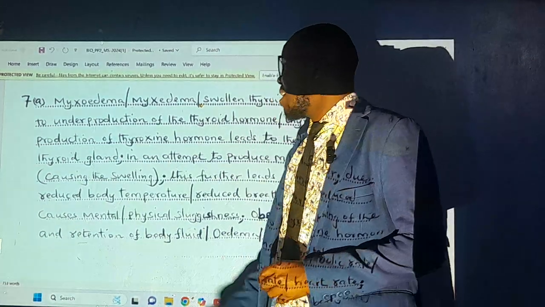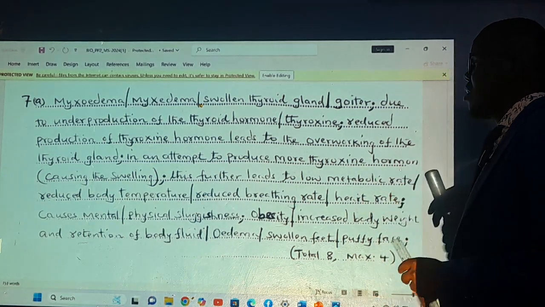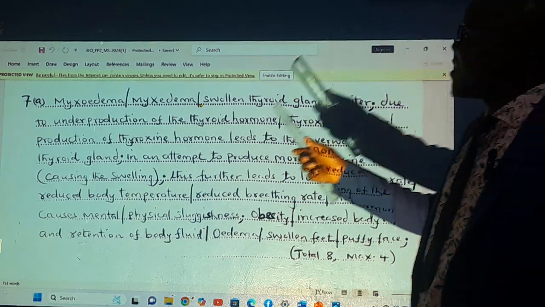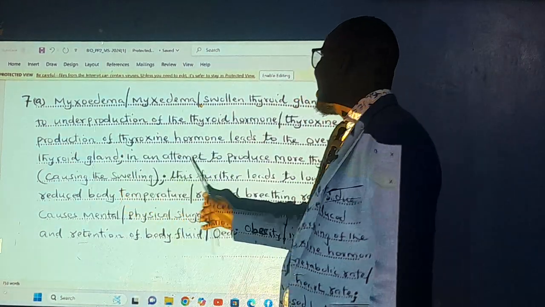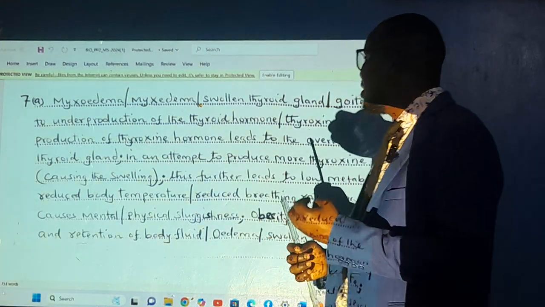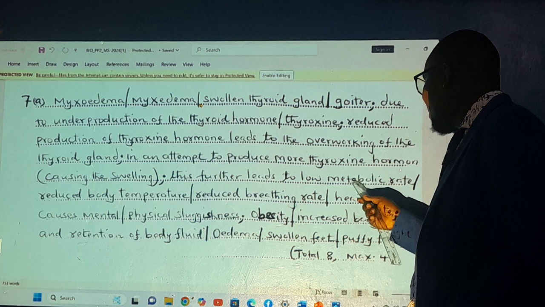Gland. You get your other mark. From this, in an attempt to produce more of this thyroxine hormone, what happens? It causes the swelling. So we are speaking about what? You are overworking the thyroid gland, and because of that overworking, this attempt to produce more thyroxine leads to that swelling. It leads to that what? Swelling.